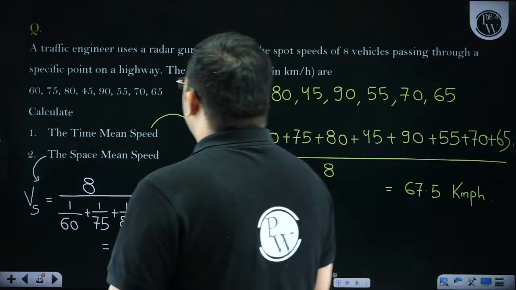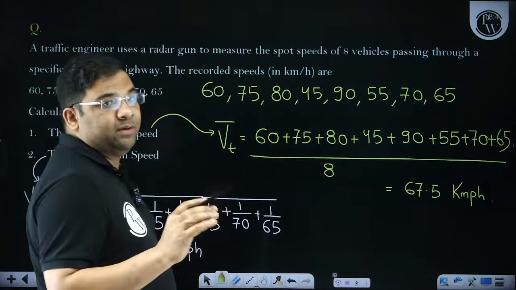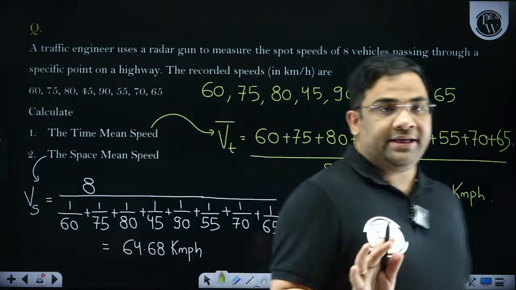So in this way, we can find the time mean speed and space mean speed. Very easy question, right? Very easy.